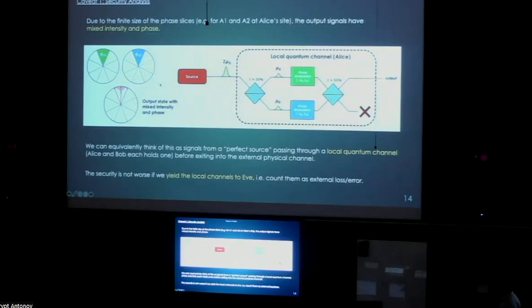So how do we address this? Our solution is that we can equivalently think of this as signals from a perfect source that passes through a local quantum channel. This quantum channel has the property that its output is exactly physically the same as what you would get from interfering those two finite slices. However, we can yield those local channels to Eve and consider them as part of the external loss and error. In that way, we're never getting worse security, so we can get a security lower bound and also an upper bound on the phase error rate.